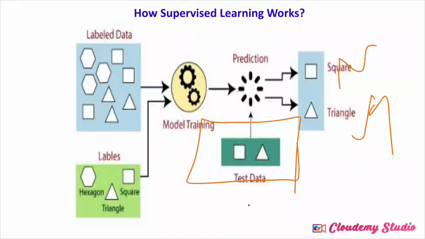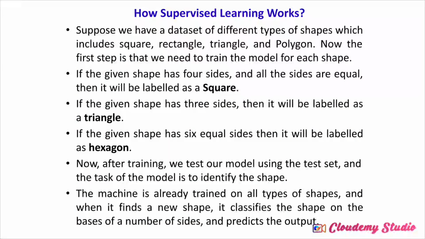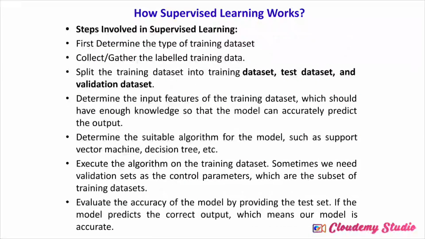What is testing data? After we have given the training data to our machine, we provide some new data and test whether it gives square or triangle. So this is the test data which we provide for prediction, and then we check whether our result is correct, whether our machine is working properly and is accurate. So this is considered a supervised learning algorithm. I hope this is clear to everyone.